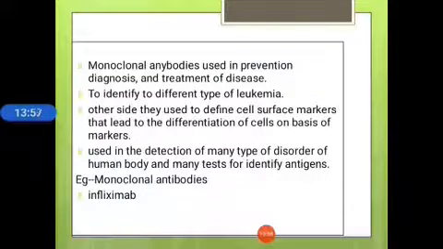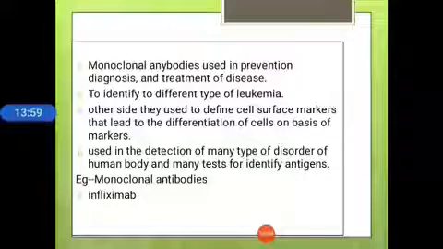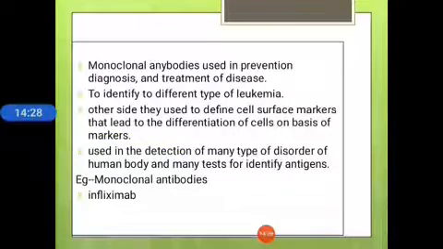Monoclonal antibodies are used in prevention, diagnosis and treatment of disease, for example to identify two different types of leukemia. They are also used to define cell surface markers that lead to the differentiation of cells on the basis of markers. They are used in the detection of many types of disorders of the human body and in many tests to identify antigens. Examples of hybridoma technique products are monoclonal antibodies like infliximab; these drugs can be synthesized from this hybridoma technique.